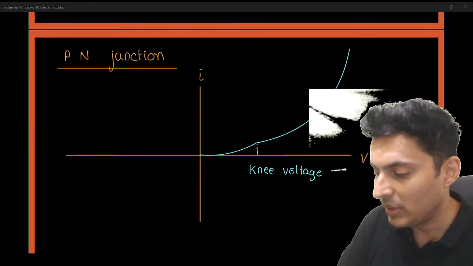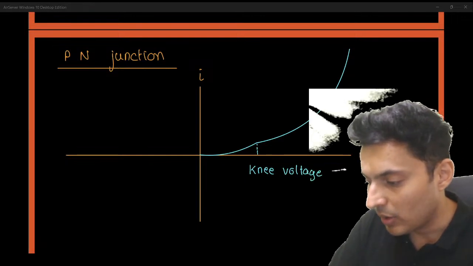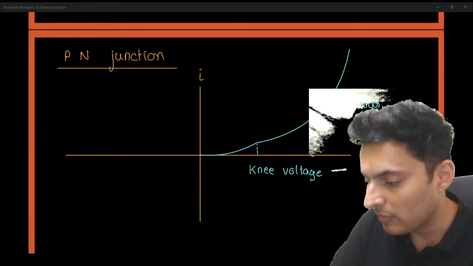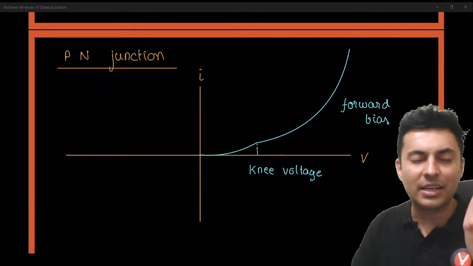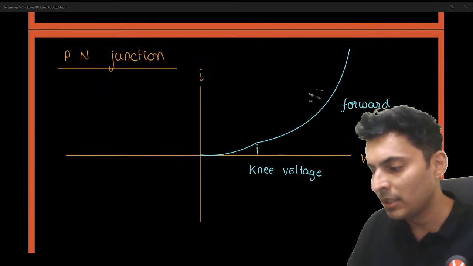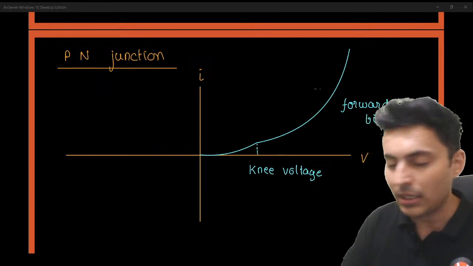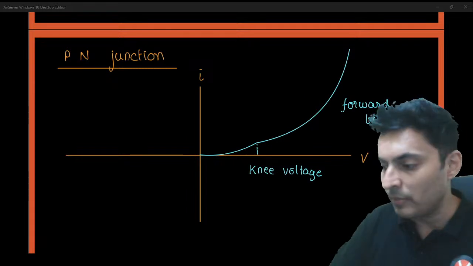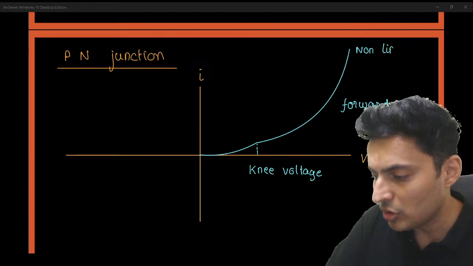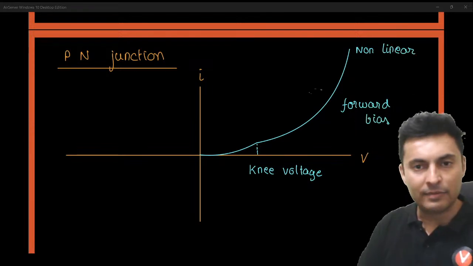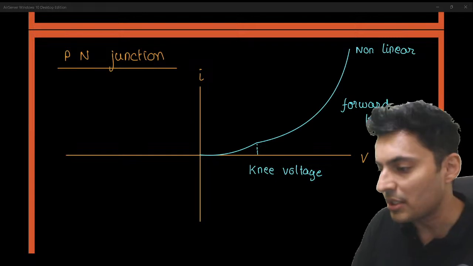All these currents and voltages on this side are for forward bias. That means voltage is positive, P is connected to positive, N is connected to negative, and there is good current in this circuit. It's a non-ohmic behavior. You can see it is a non-linear graph, so it is a non-ohmic device. Definitely, resistance keeps on changing.